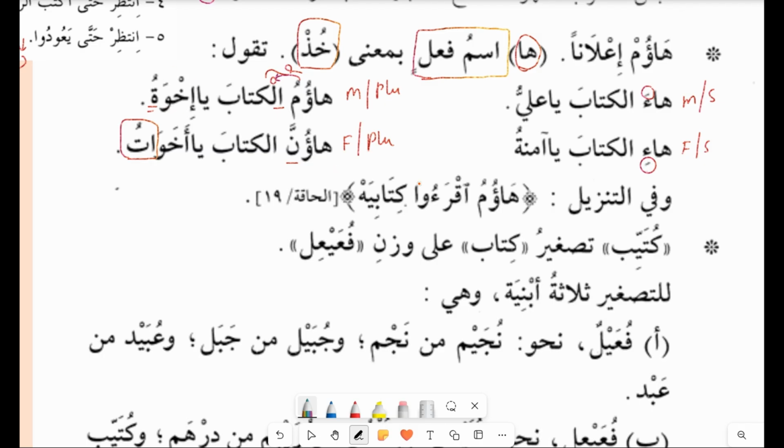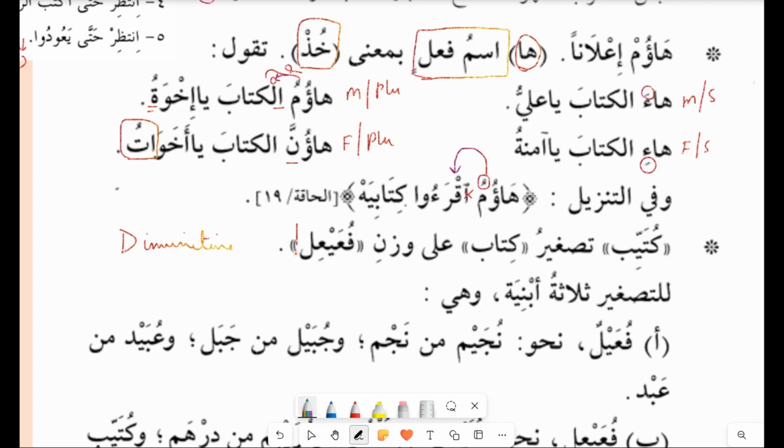Now, in this Quranic ayah, as you can see, ha'umuq ra'u. So, from here to sukuns, a dhamma has been given, and you will go directly to qaf and cancel this hamzatul wasl. Ha'umuq ra'u kitabi. So, here is another word that you're going to learn, that is called the diminutive. What is this diminutive? To make a word into small, much smaller. So how do you make it? You have a certain scale to follow, a certain structure to follow.